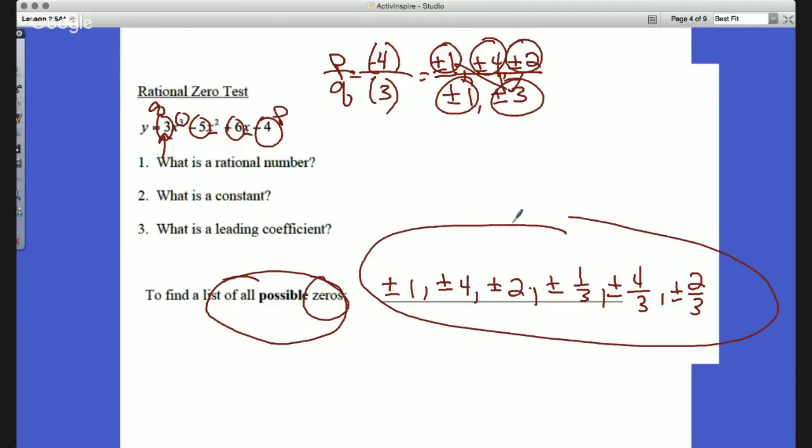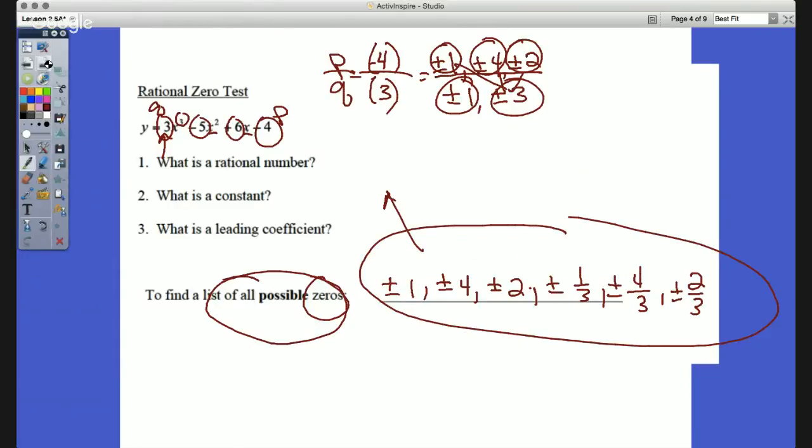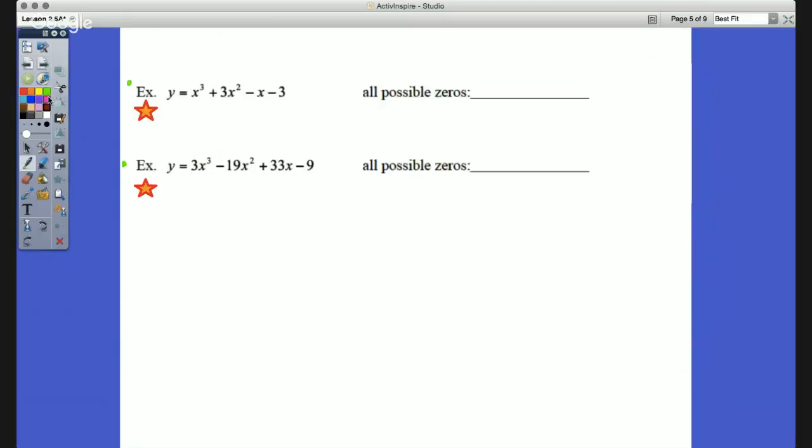All of these are what we call our possible zeros, meaning that these aren't the zeros of the polynomial, but it's a really good way to have a guess that's a little bit shorter than just 0 to infinity. So we have all of those values right there as our possible roots of that polynomial.